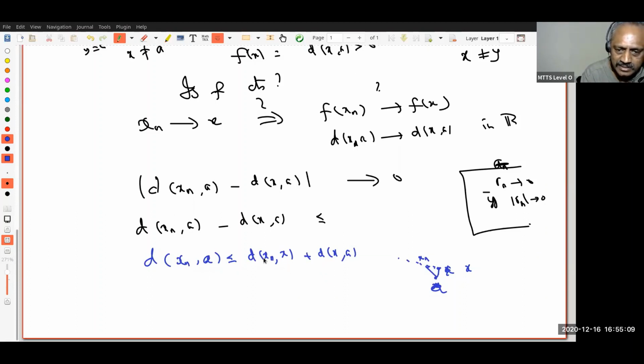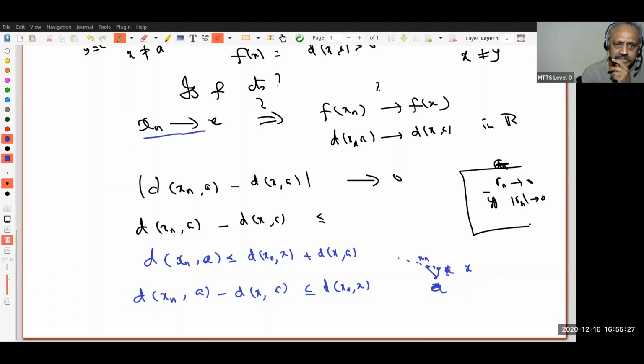Distance between x and a is less than or equal to distance between x and xn plus distance between xn and a. Therefore, d of xn, a minus d of x, a is less than or equal to distance between xn and x. You got it? But what do I know? xn converges to x. Therefore, distance between xn and x goes to 0. Therefore, this goes to 0. The modulus case is also the same way. Do you follow that? Please pause, review, proceed.